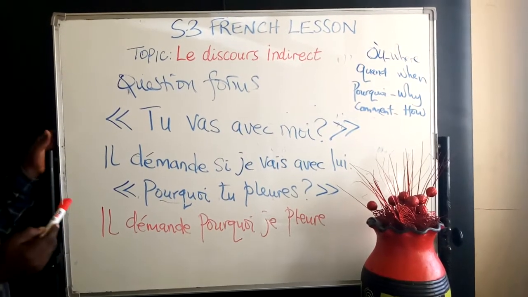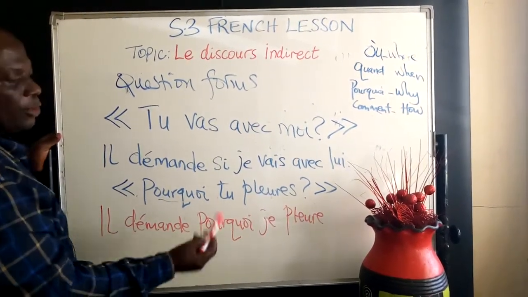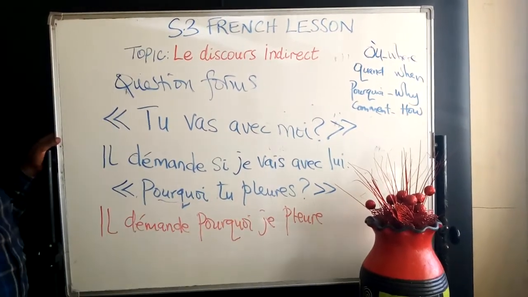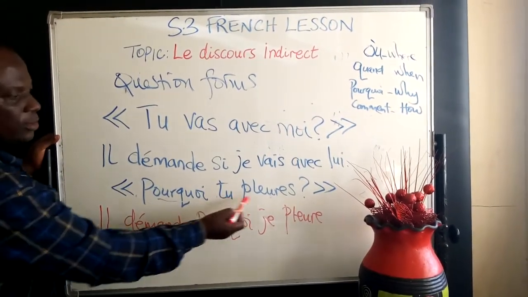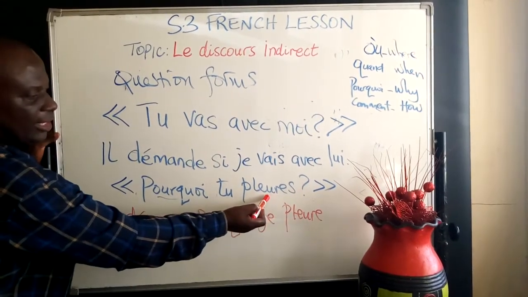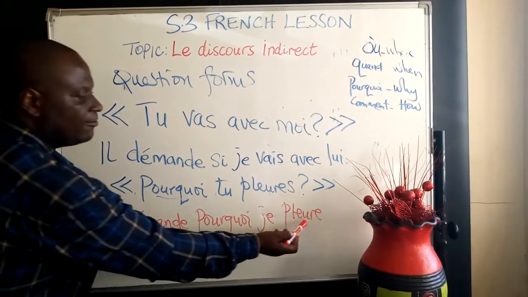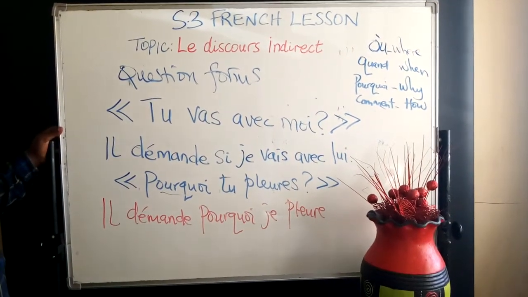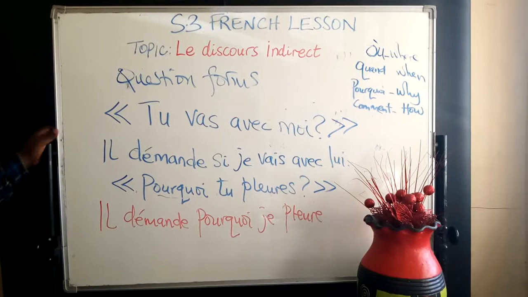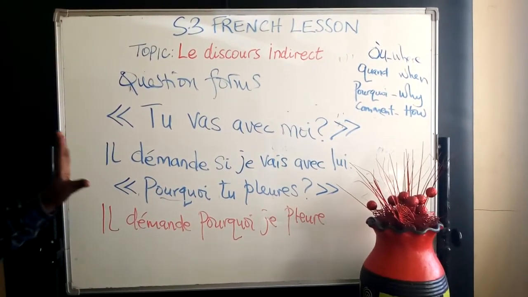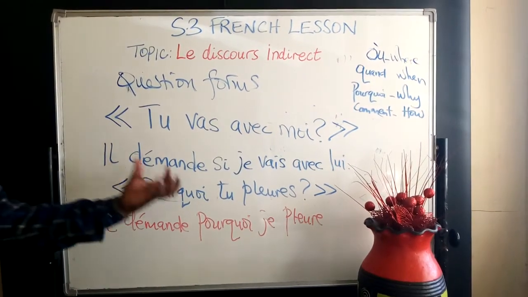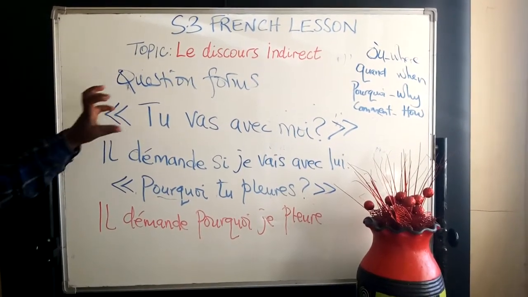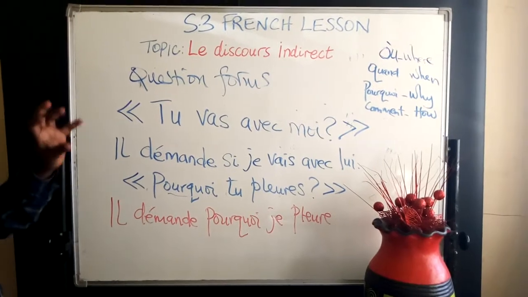Now you need to employ your knowledge of conjugation, because you know that these verbs are spelled according to the subject with which they are being used. So this was tu, and you see the verb is spelled with S. And this is je, the verb is spelled without S. And all this is there in our foundations from Senior 1. Here, we are only here to build on what we know from our foundations. But the concept we are dealing with is reporting. That's what I want you to capture.